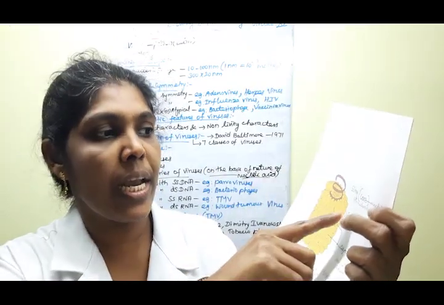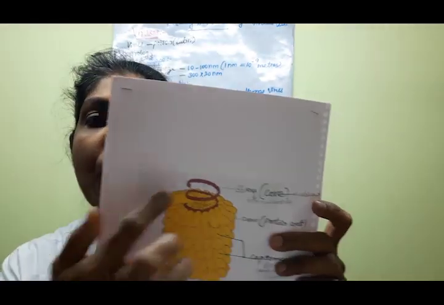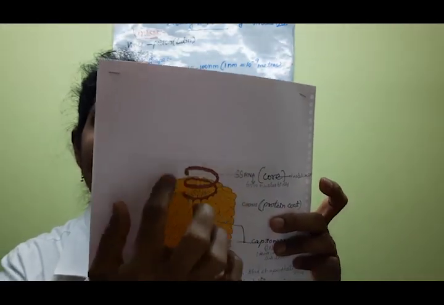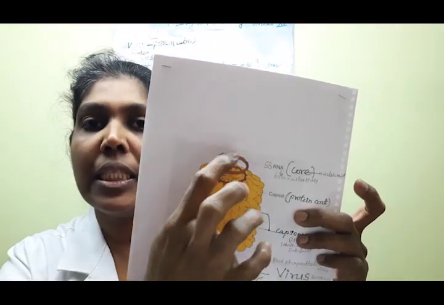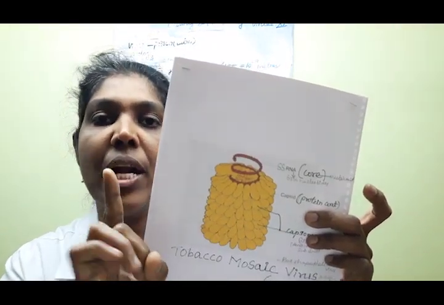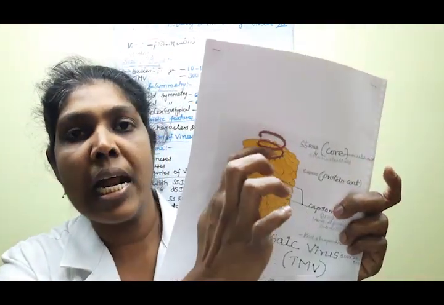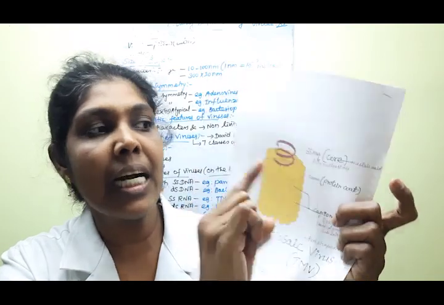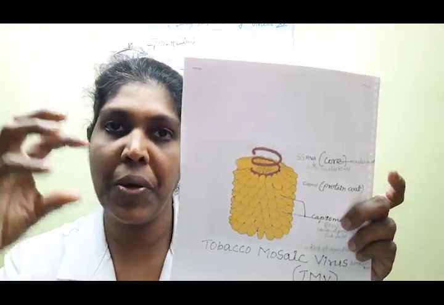Here, around 6500 nucleotides are present. This is the region. How many nucleotides are there, children? 6500 nucleotides are present in this helical structure. So there is a single stranded RNA molecule. That is the nucleic acid.